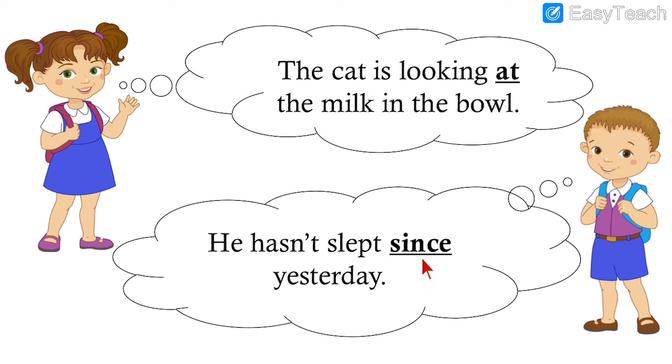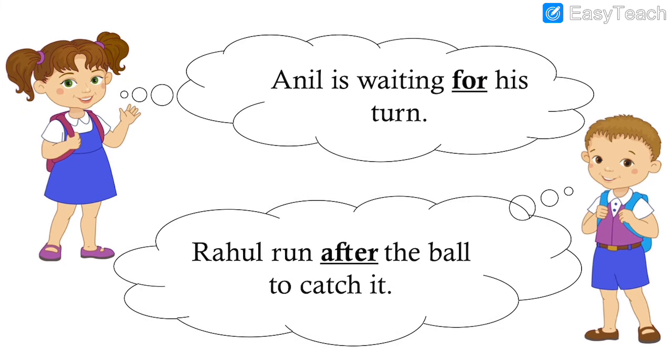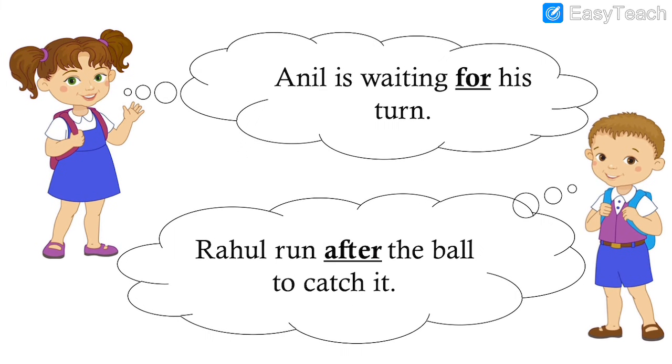Anil is waiting for his turn. Rahul ran after the ball to catch it. Here the highlighted words are for and after. For what is Anil waiting? For his turn.